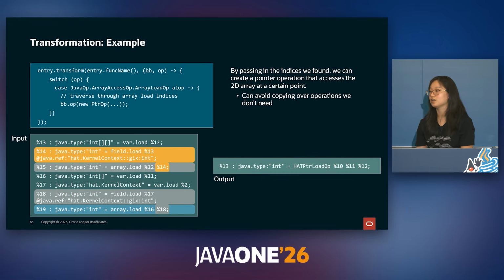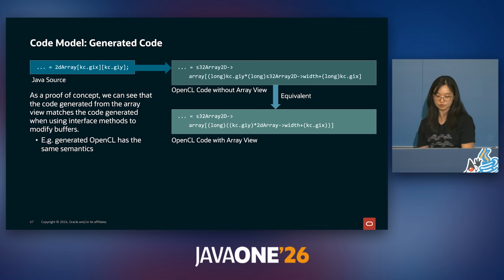And finally, we can create a pointer operation that contains all the essential information for the buffer access. And this pointer operation will be further broken down by the hat backend. Ultimately, despite using array views and pointer operations, we can create the same device code as if we never used array views to begin with.